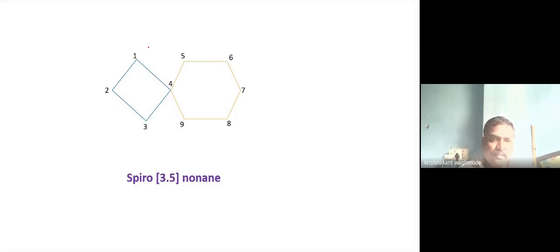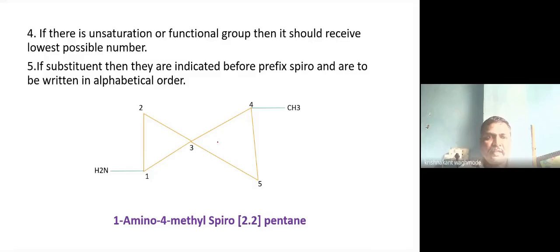Next example, here 3 carbon atoms, then here 5 carbon atoms are there. So spiro, 3 carbon atoms, so 3.5. These are 1 2 3 4 5 carbon atoms, square bracket complete, and nonane because a 9 carbon atom ring system is there. Now if there are substituents